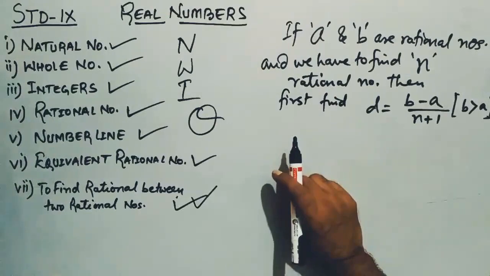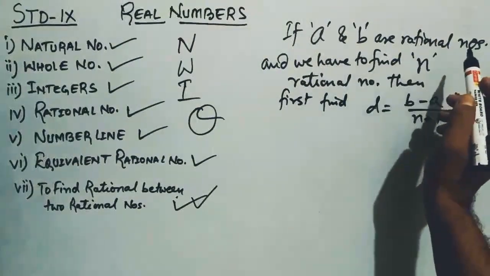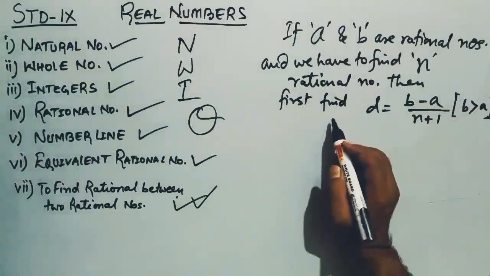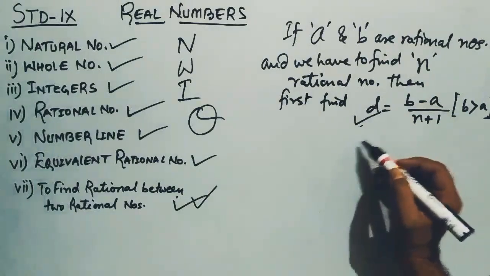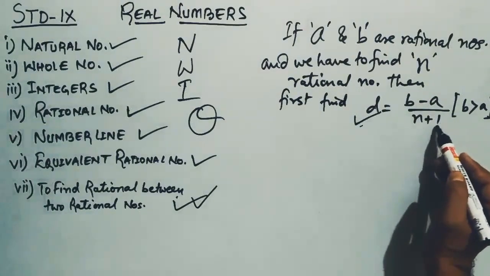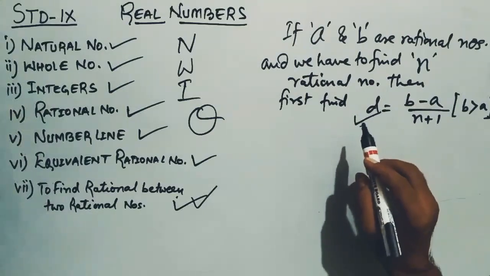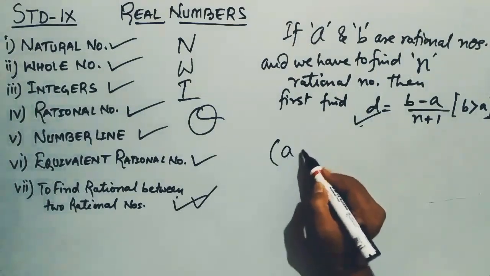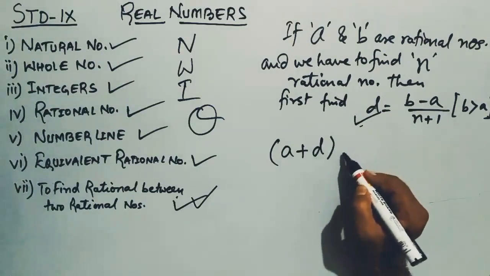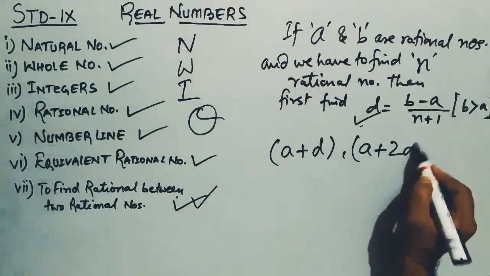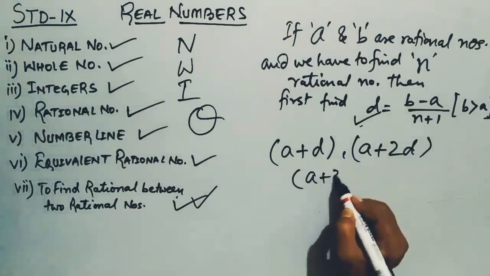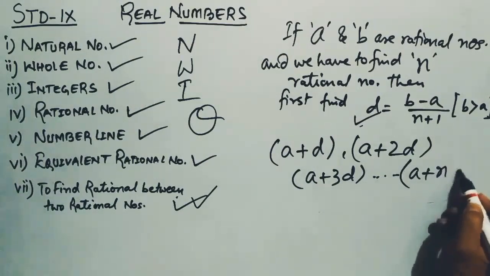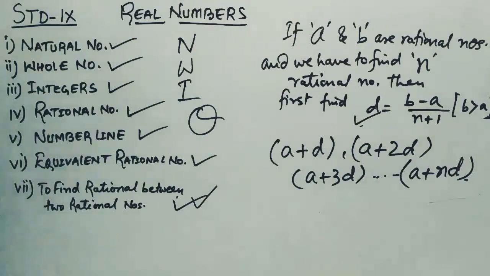Now in the second case, let's say that A and B are rational numbers and we have to find n rational numbers between them. In that case, first we will find D. The formula is given here, B minus A by n plus 1. This is the formula which we have to use for finding D. After that, once we get D, we can write the first rational number as A plus D, the second rational number as A plus 2D, the third rational number as A plus 3D, and so on, for the nth rational number A plus nD. Is it clear?